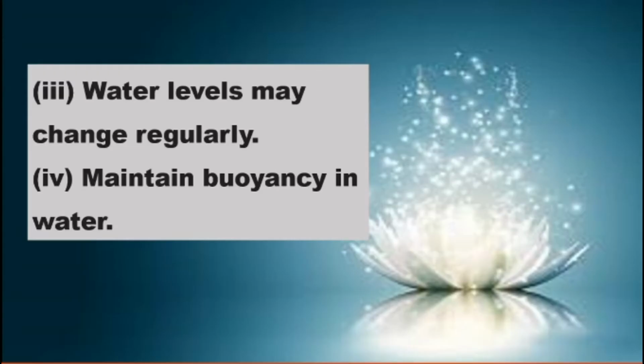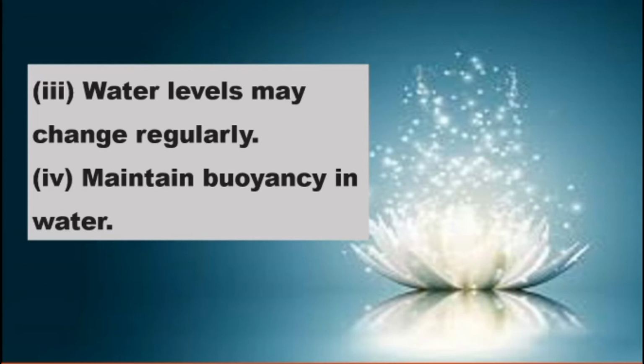The third one: water level may change regularly. Sometimes if there is not enough water, that is a challenge for hydrophytes. In the rainy season it is okay, but in summer there will be less water and they may not easily survive.